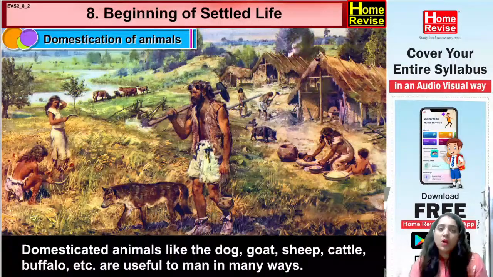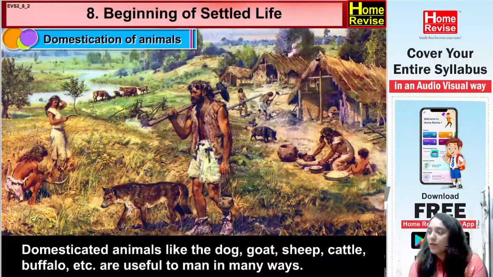If we are using that animal for different purposes, we say that the animal has been domesticated. So when this evolution started, the beginning of the settled life, how did we start with domestication of animals? Which was the first animal to be domesticated? Okay, we will study that.